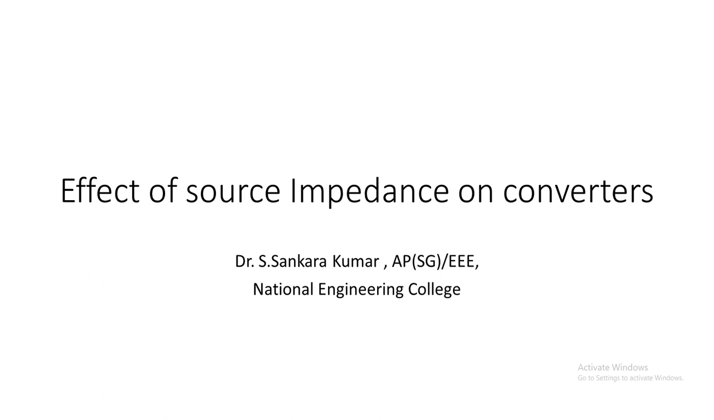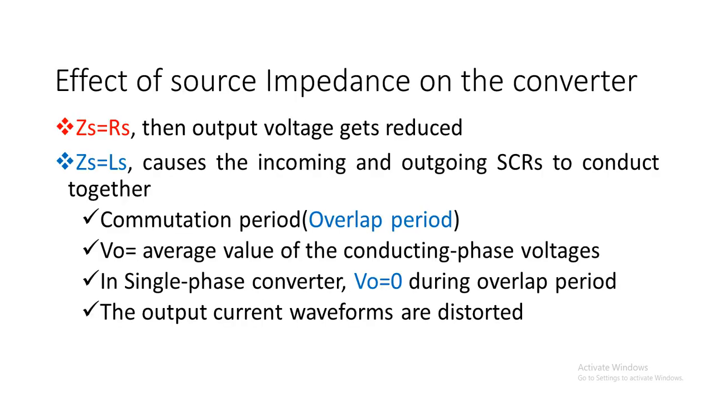So let us see what are all the adverse effects of that source inductance, and due to which what are the changes that will be made in the output voltage and currents. So the effect of source impedance is, if the source impedance is purely a resistance, that is Rs, the source will have only the resistance, then the net output voltage will be reduced. And if the source impedance is an inductance alone, it